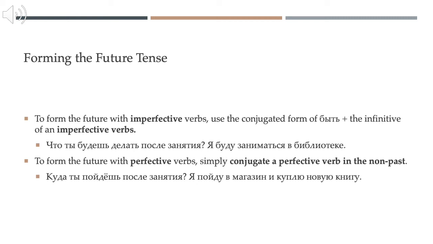For instance, куда ты пойдешь после занятия? Where are you going to go after class? Пойти is perfective. Я пойду в магазин и куплю новую книгу. I'm going to go to the store and buy a new book. All the verbs in these sentences are perfective because we are emphasizing completed, successful, one-time consecutive actions. Куда ты пойдешь после занятия? Я пойду в магазин и куплю новую книгу.